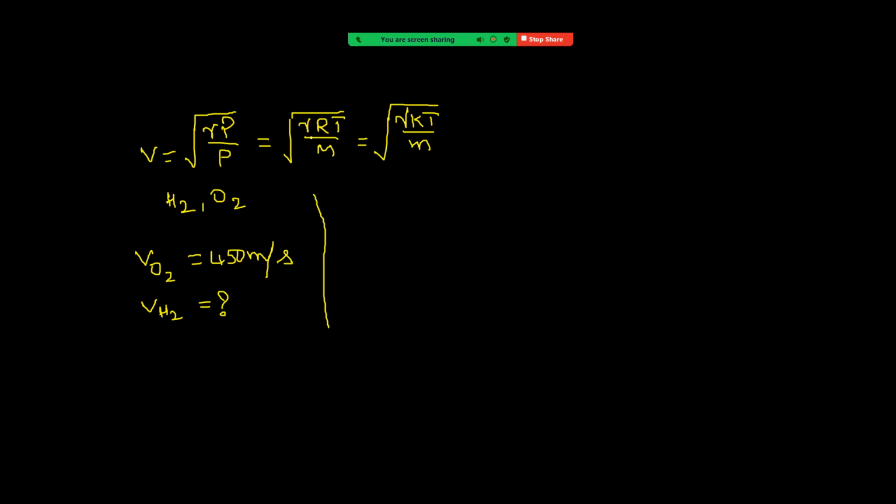Now the only thing that changes is the molecular weight. So we can write V proportional to 1 by root m. That implies velocity of hydrogen by velocity of oxygen is equal to root of, this is now oxygen, molecular weight is 32 grams and hydrogen is 2 grams.